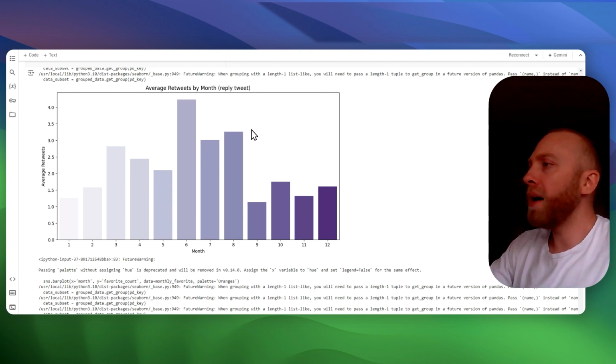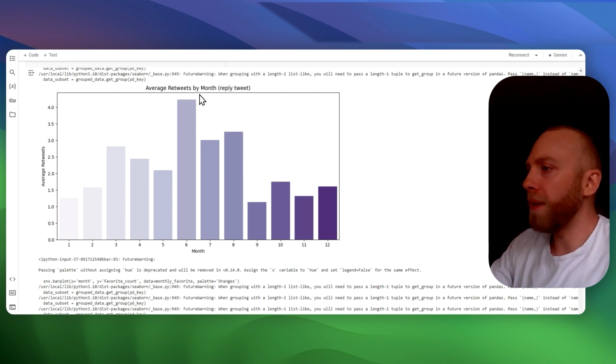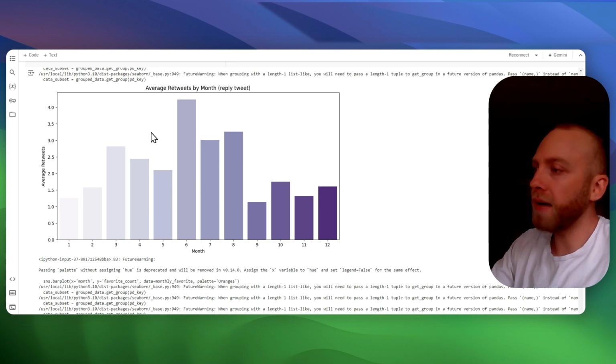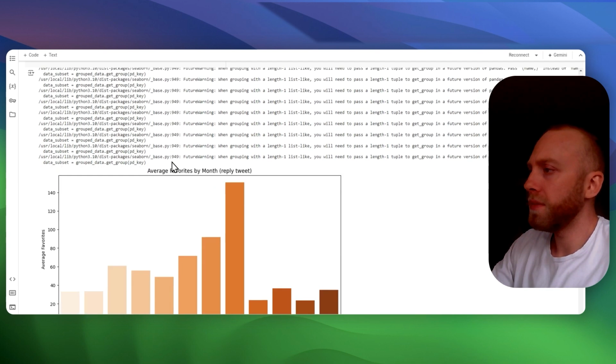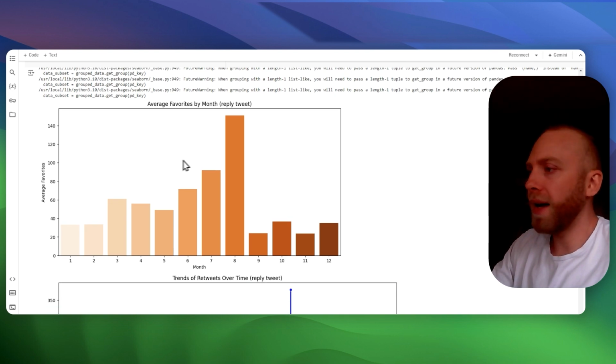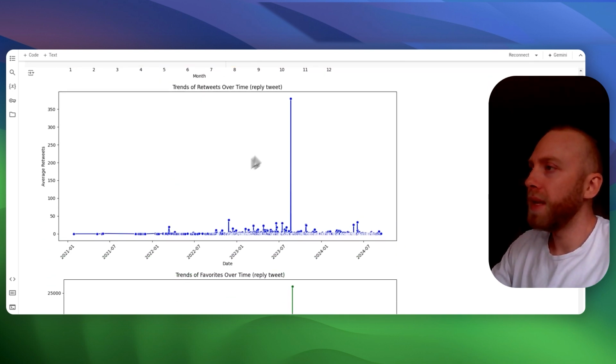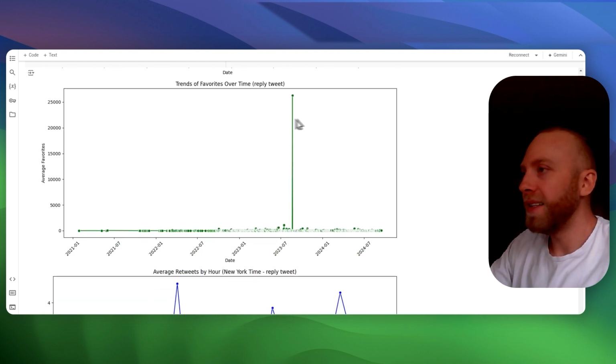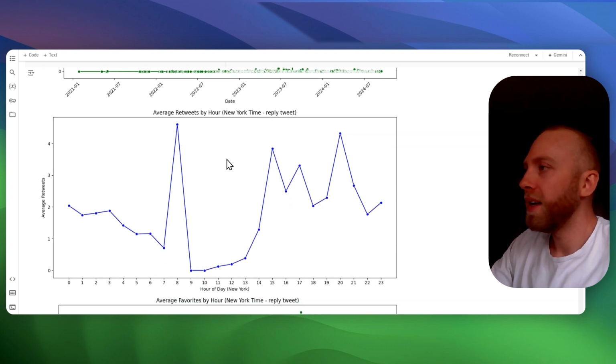So then here we have the retweets by month. And as I just mentioned, these later months are not so good. Summertime seems to be the best time for him. Same kind of thing, summertime. And here we see this outlier again, and this tweet just absolutely crushed it.